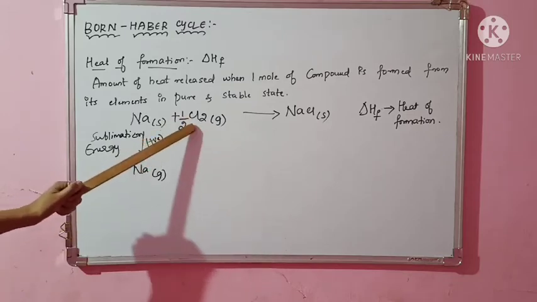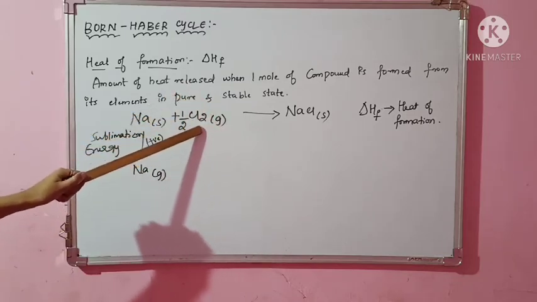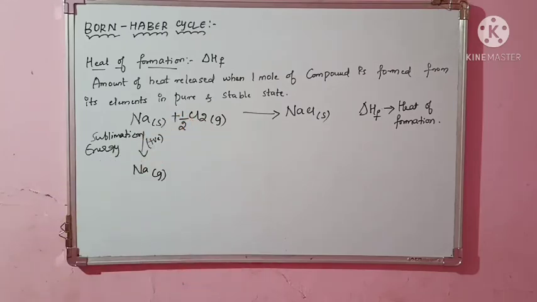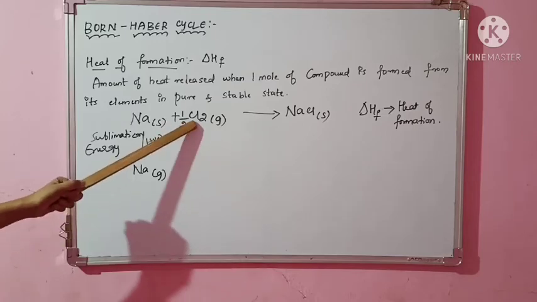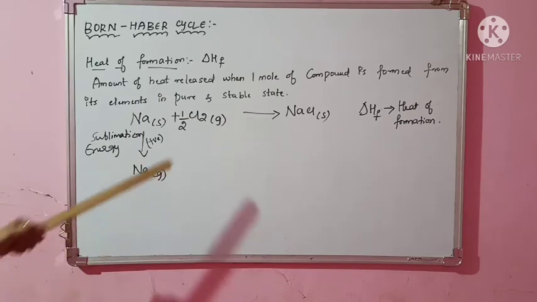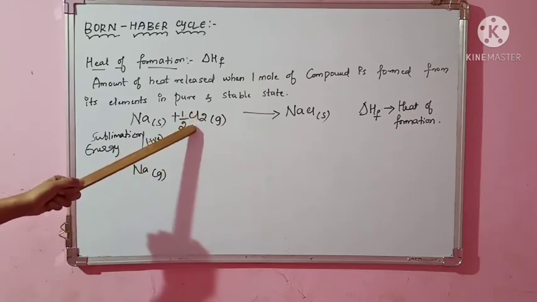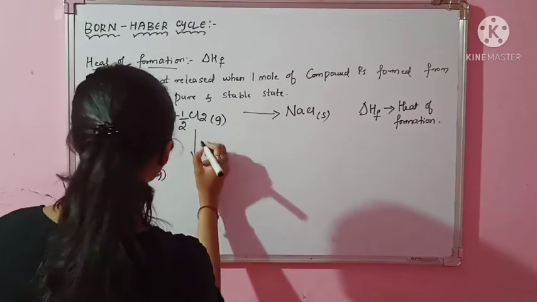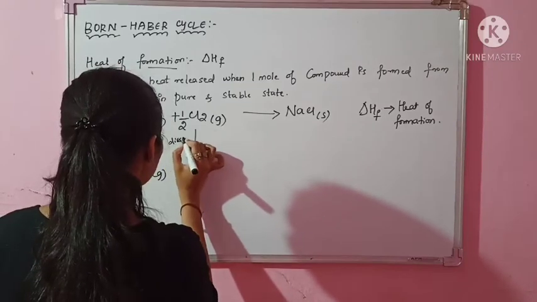Similarly, in the case of chlorine, I want it in the form of gas, but I don't want Cl2, I want Cl atoms. So I have to break the bond between Cl and Cl. At that time I have to give bond dissociation energy. Dissociation energy means splitting into its atoms.